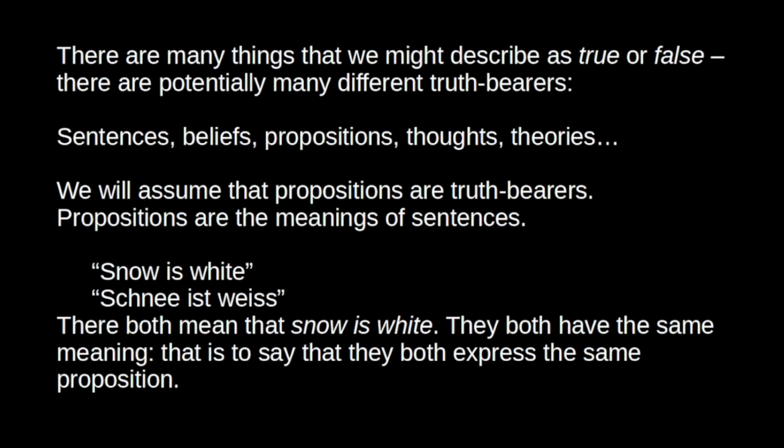A truth bearer is just something that can be true or false. Some potential truth bearers are propositions, sentences, statements, beliefs, thoughts, theories, hypotheses, models. We might say that a sentence is true, or a belief is true, or a theory is true. So we attribute truth to many different things.